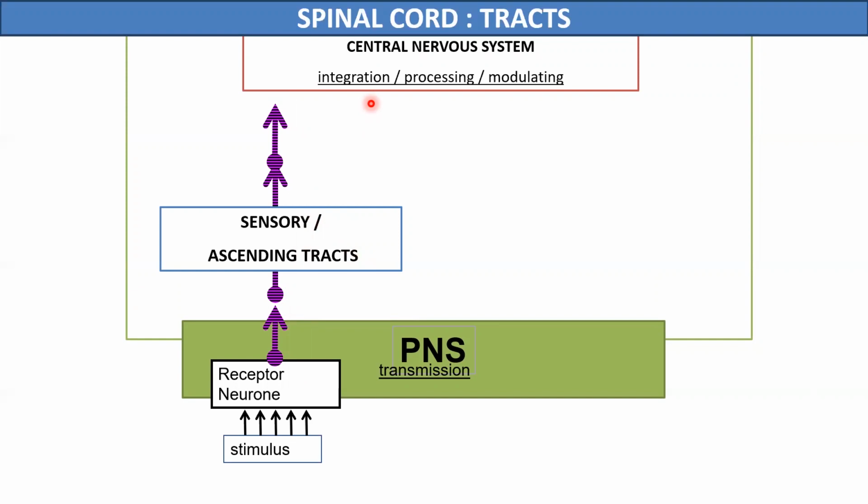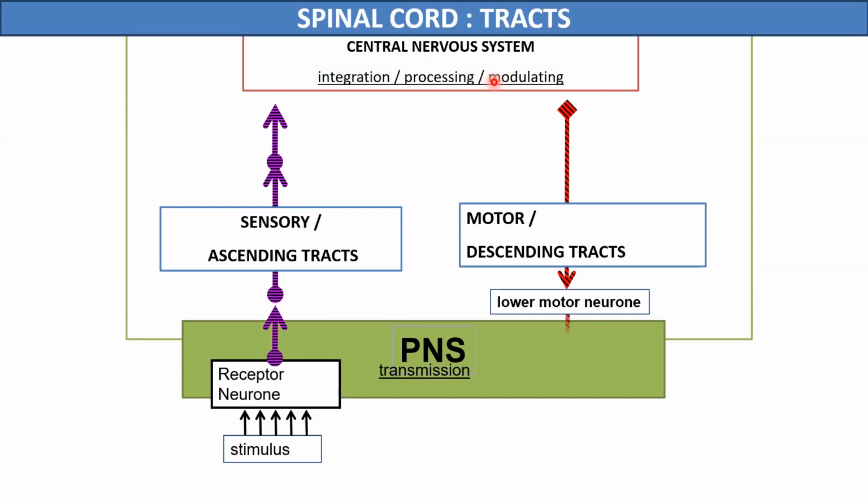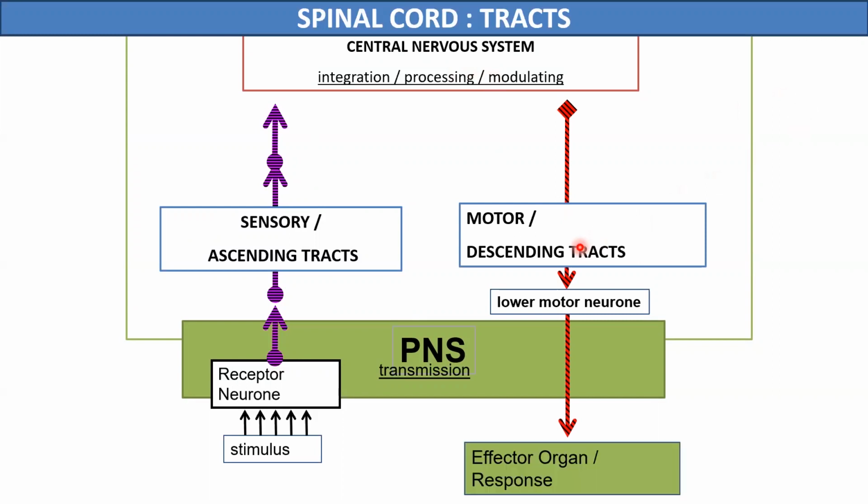Now all this information will be integrated, processed, and modulated in the brain, and the message will reach back to the effector organ. This message is carried in the spinal cord in the descending tracts. Since these descending tracts carry the motor information, they are also named the motor or the descending tracts.